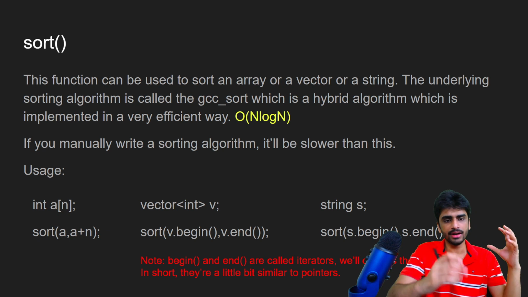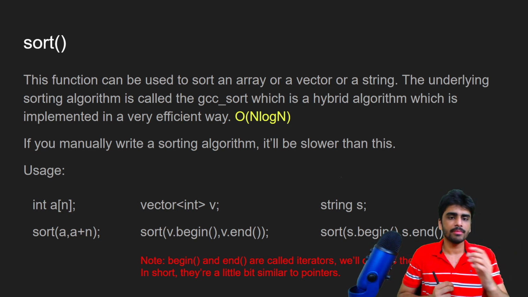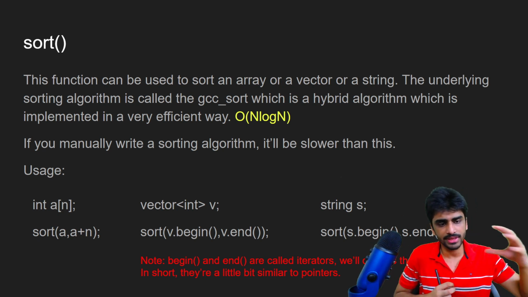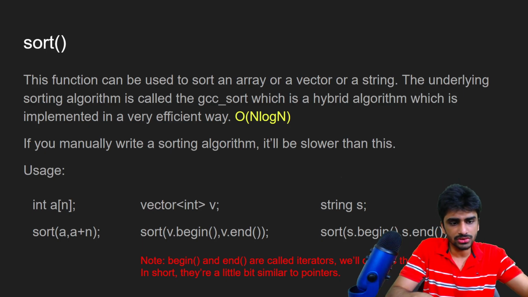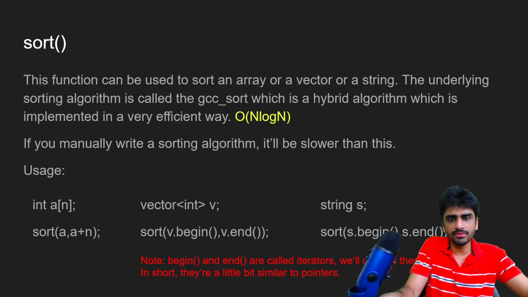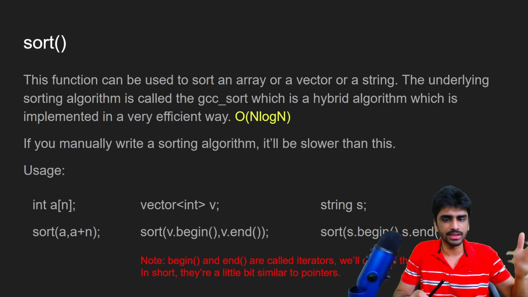Okay, now let's talk about a function instead of a container. So vector was a container, in which you can contain elements, but now we are talking about a function. This is also present in STL. So this is the sort function. Using the sort function, we can sort an array or a vector or a string.